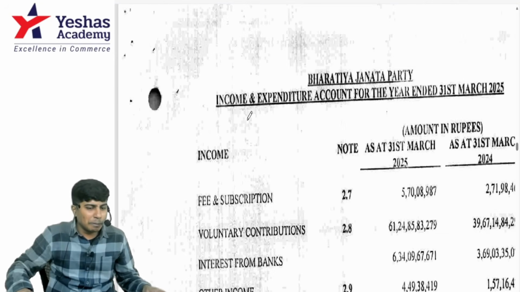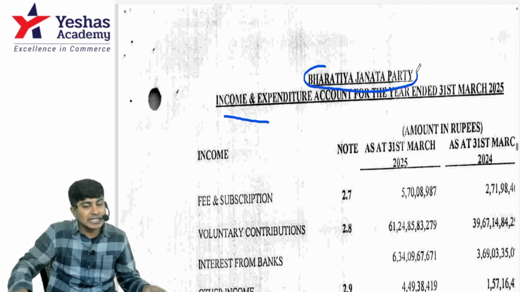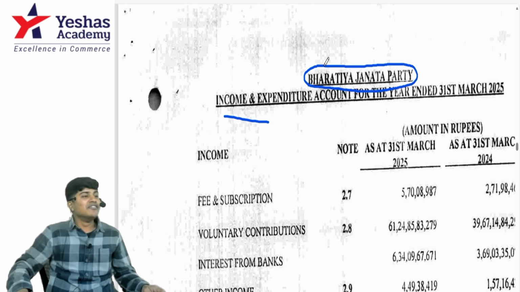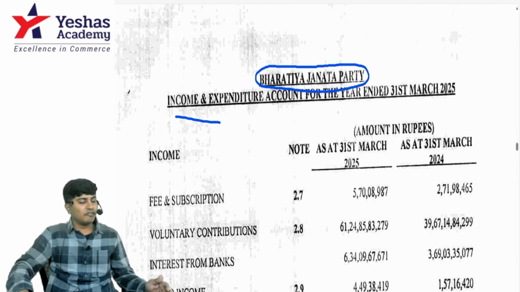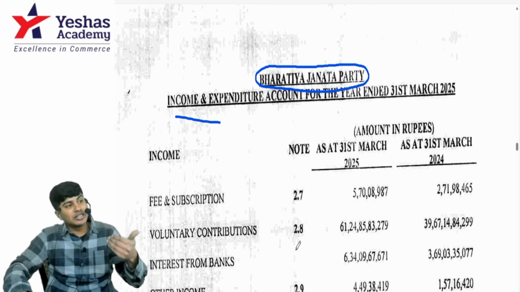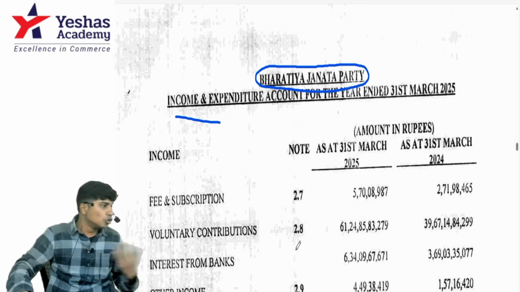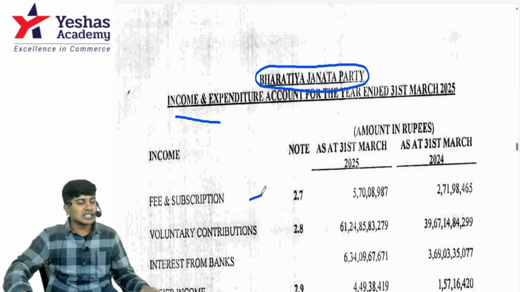See, they don't prepare a P&L account, they prepare an income and expenditure account because it is not a company created for the sake of profit. It is a political party, which is a not for profit organization. The objective of the organization is not to make profit. So they don't have profit. They don't have sale of goods or sale of services. What is there in this is fees, subscription.